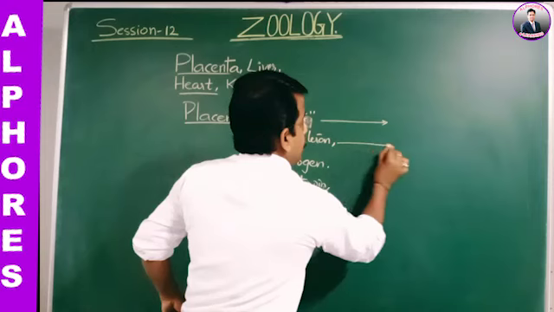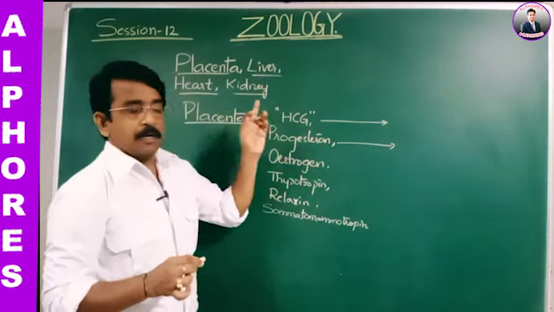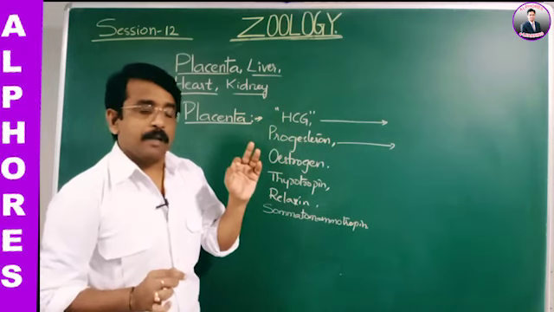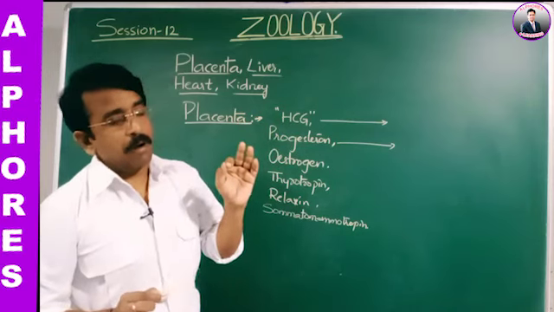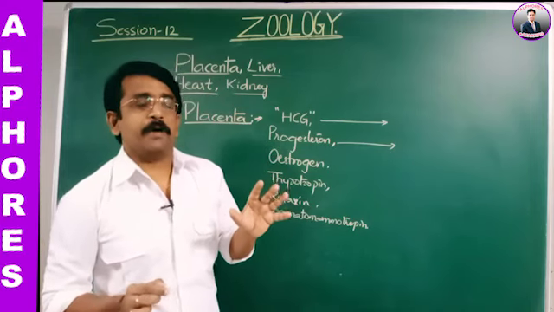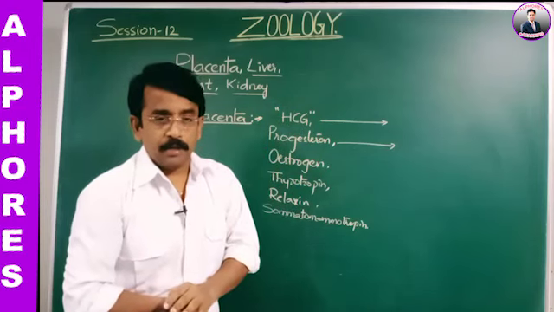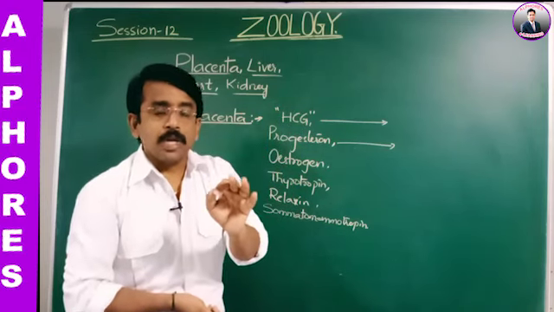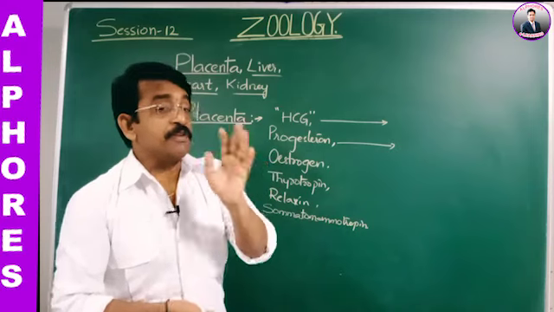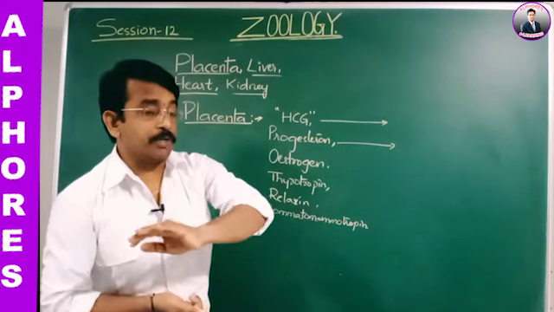One point to remember: after ovulation, when the Graafian follicle, that is the mature follicle, is formed, the secondary oocyte stage ovum is released from the mature follicle, which is ovulation. The Graafian follicle is the remnant of the ovulation.